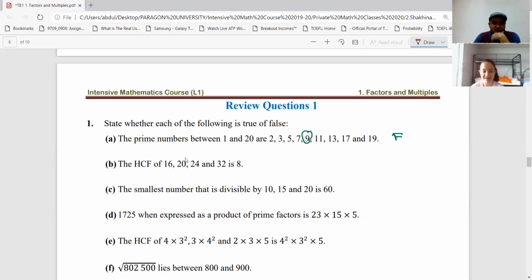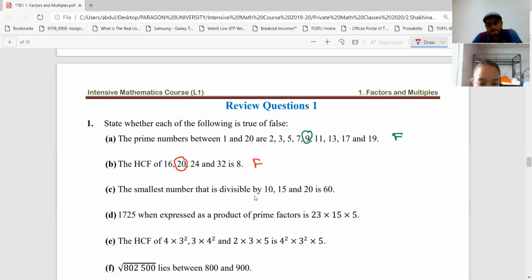This 20, is it divisible by 8? No. So can it be its highest common factor? Oh no. Highest common factor means it must divide all the numbers, and it must be the highest of them. But as you see, 20 is not divisible by 8. So 8 cannot be the highest common factor. It cannot even be a common factor. So that is false.